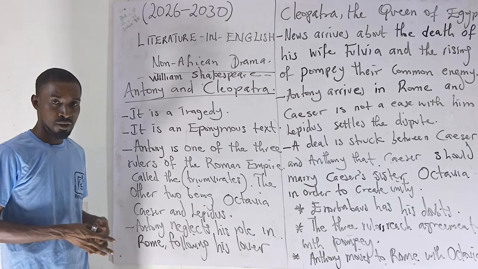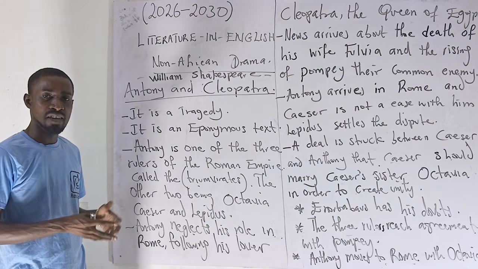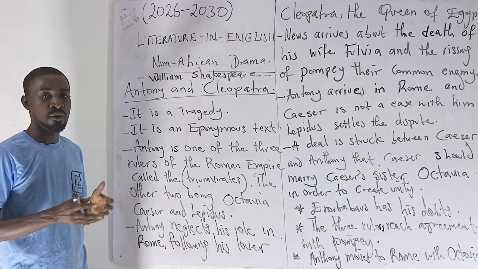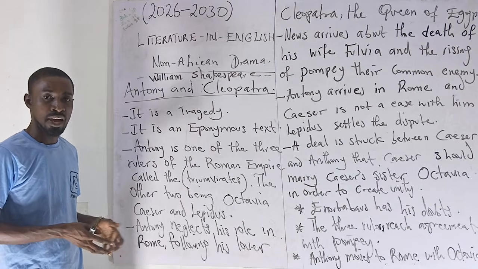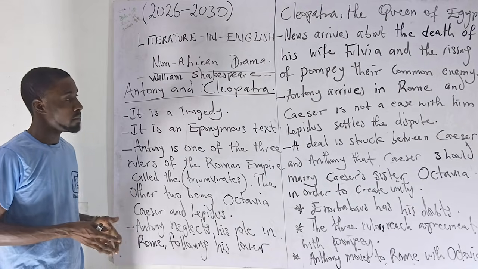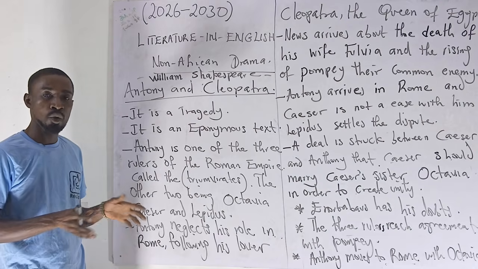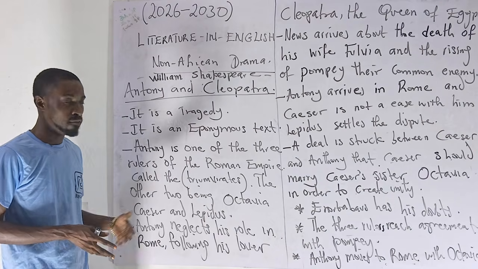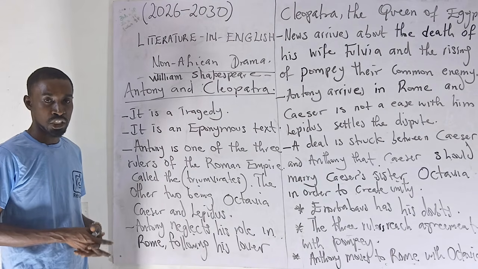But his wife, Octavia, begs her husband that, look, I'm going to have a divided loyalty. The person you are going to fight is my brother, and you are my husband. Who am I going to support? To this effect, Antony agrees that Octavia should go straight to Rome to settle whatever problem is there, while he himself would go directly to Egypt to meet his lover, Cleopatra.